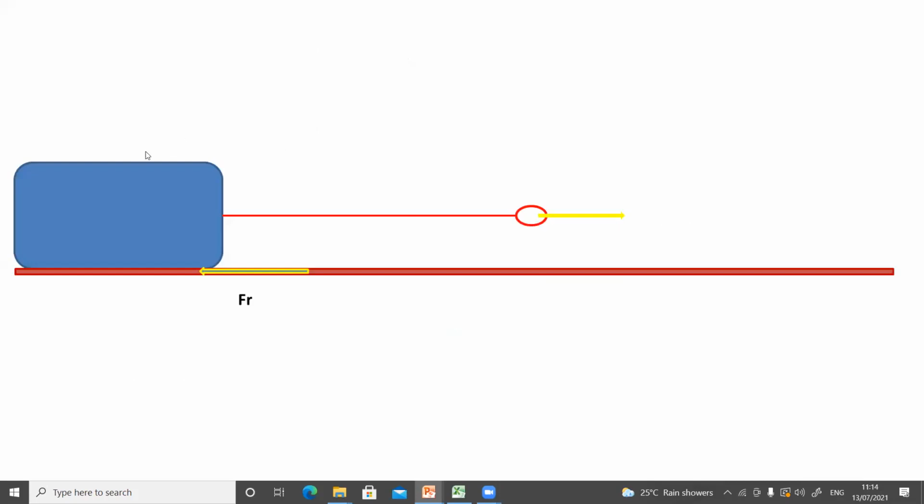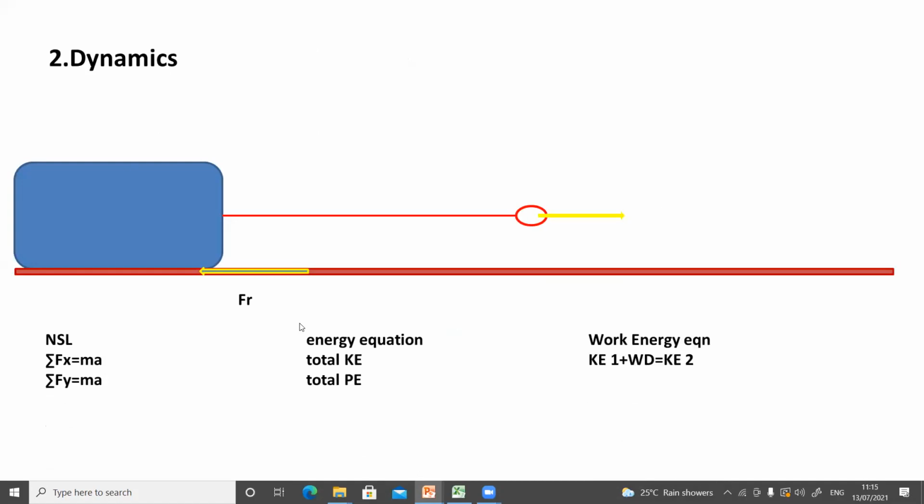The second part in engineering mechanics is the dynamics part. In the dynamics part, you have learned Newton's second law and the energy equation. Basically this is the work-energy principle. We will use Newton's second law and the energy equation when we do the force analysis for the spring mass system in the dynamics of machinery.